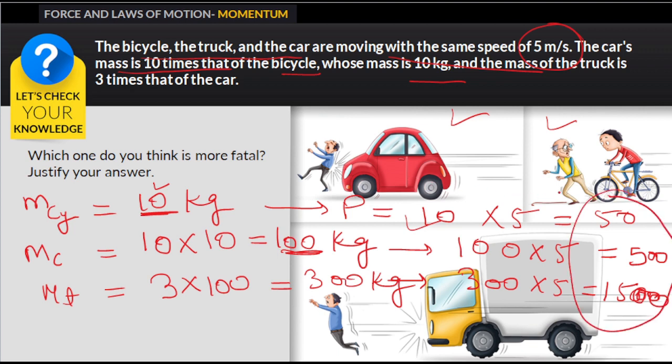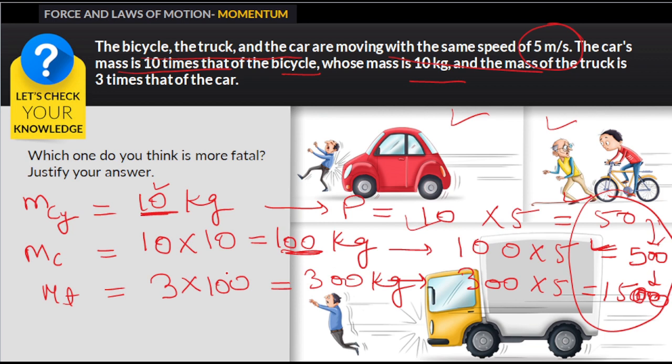So we can see the difference in the momentum. For the cycle, momentum is 50. For the car, momentum increased and became 500, and in the case of the truck it is 1500. So we can clearly see that an accident with the truck is the most fatal, because the momentum of the truck is the greatest in all the cases.